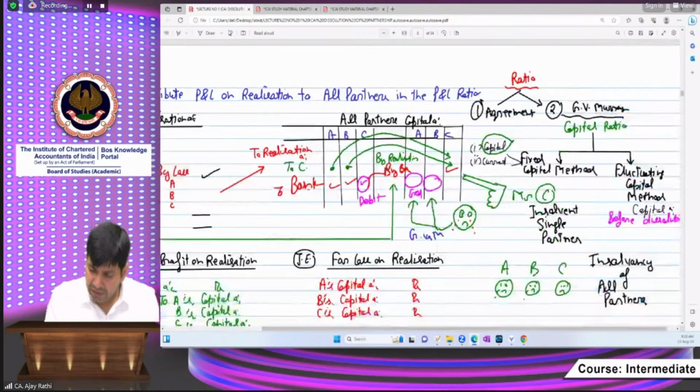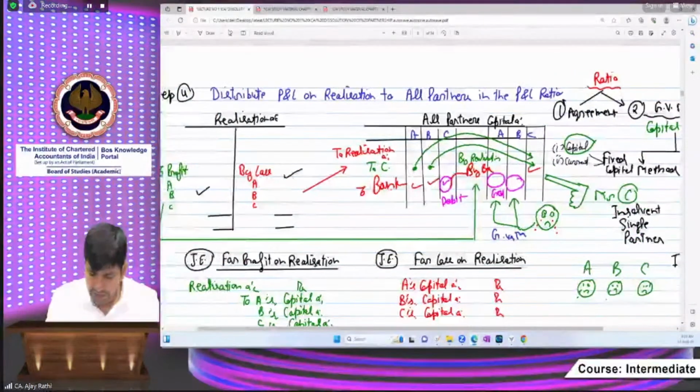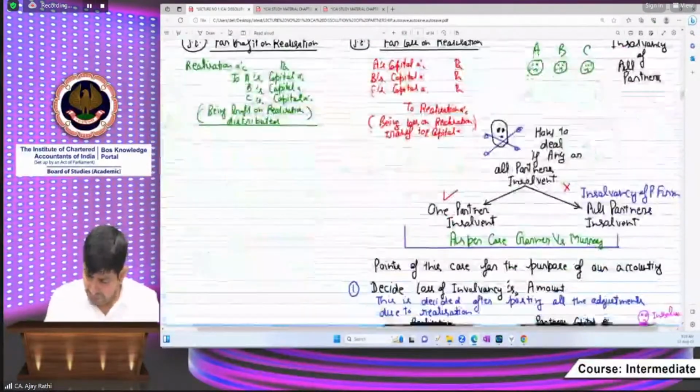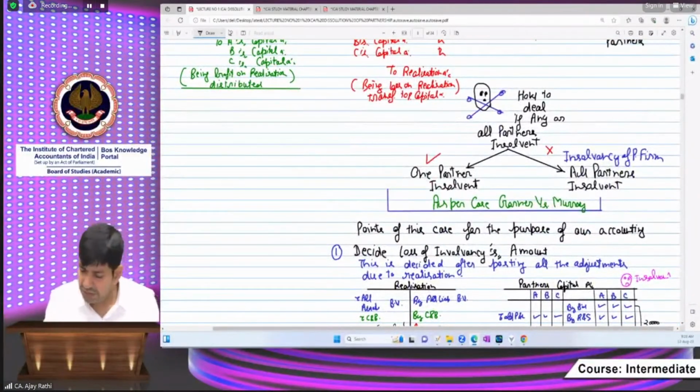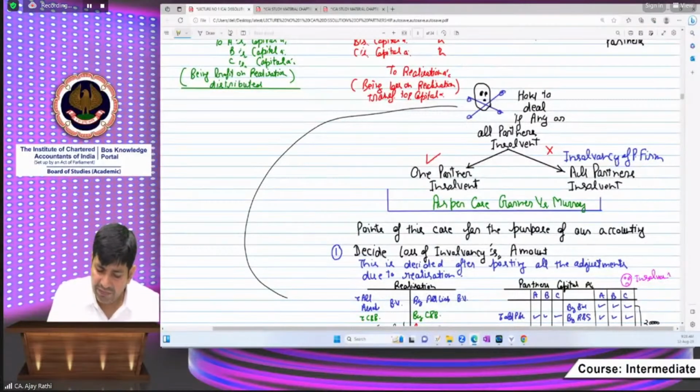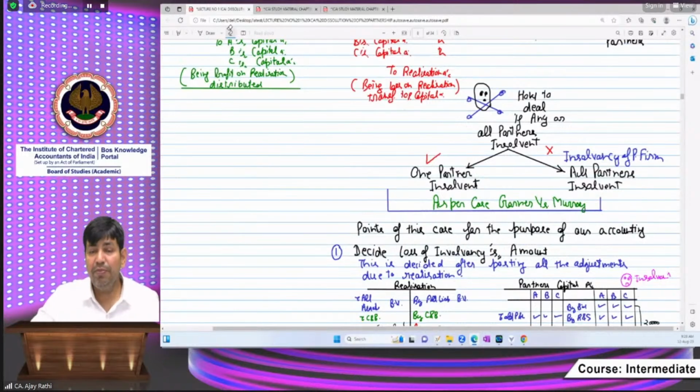I am giving some things for you to read. Beta, please read from homework. These steps I have written here. These are the points which you need to discuss with me in the next class after this. Okay, beta? After this, please read these so that we may take clarity along with the practice, because all the things I have written here along with the graph, when I discuss with you all in the next class, definitely you will get it in a more easy manner. Okay. So for the purpose of today, I am closing the session.